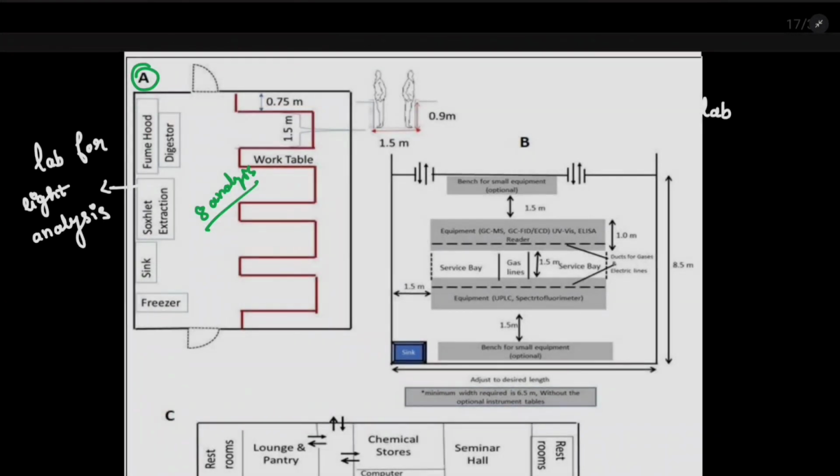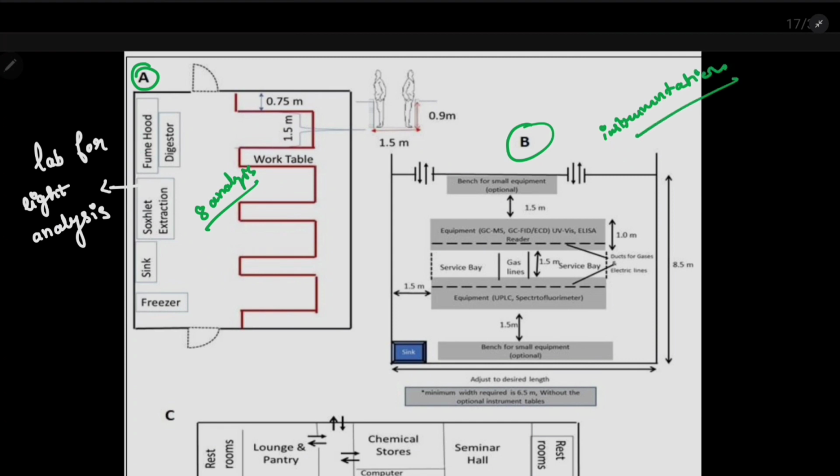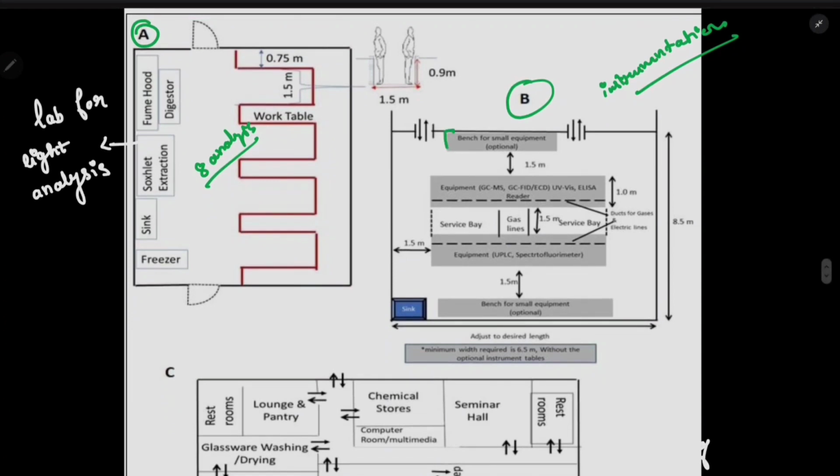And now let's come to the second laboratory. This second laboratory is the instrumentation laboratory. I have told you before, I'll show you the instrumentation laboratory. So here let's see this instrumentation laboratory. Bench for small equipment, optional. Then we have equipment like GCMS, GC-FID, UV, ELISA and other readers, and the distance is 1 meter. Then we have gas lines going in between them, and we have equipment like spectrofluorometers and the UPLC, and finally a bench for small equipment.